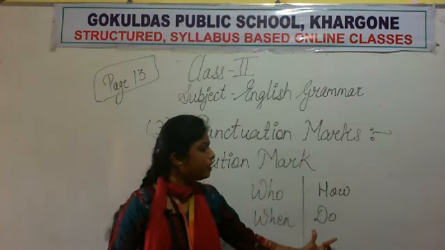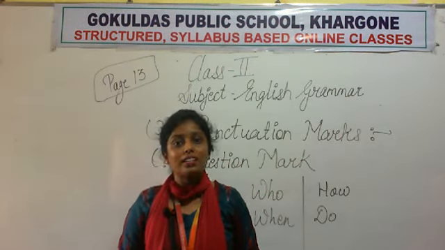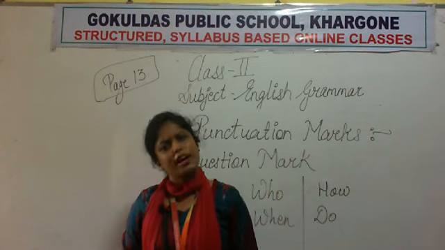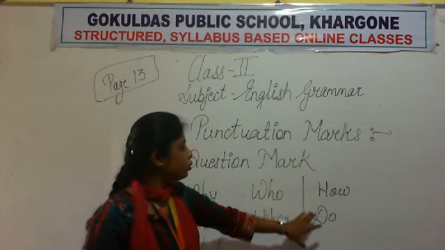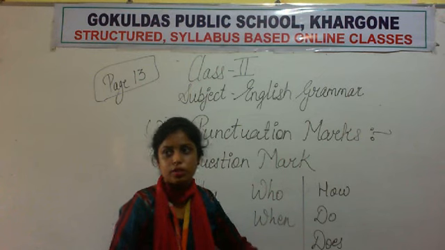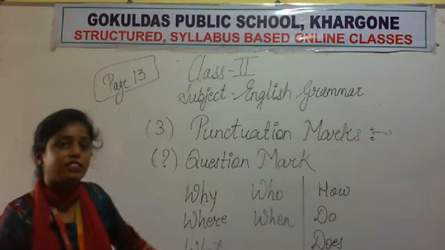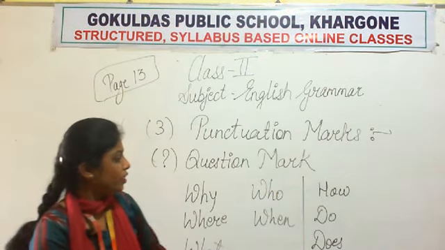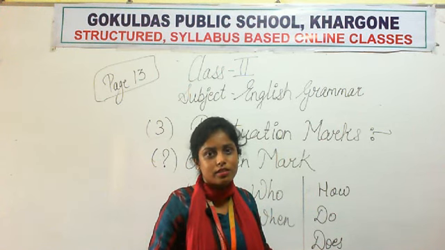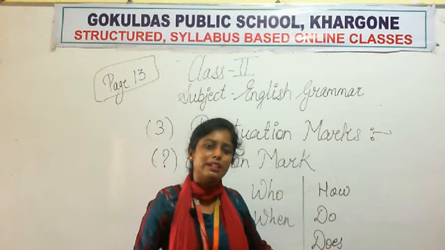Do also. For example, do you like to play cricket? क्या आपको क्रिकेट खेलना पसंद है? So what will be your answer? Your answer will be a yes or a no. Yes, I like to play cricket, or no, I don't like to play cricket. Okay, do or does. So these are some words by which questions start. For example, does she like to eat ice cream, or does he like to play badminton, something like that.